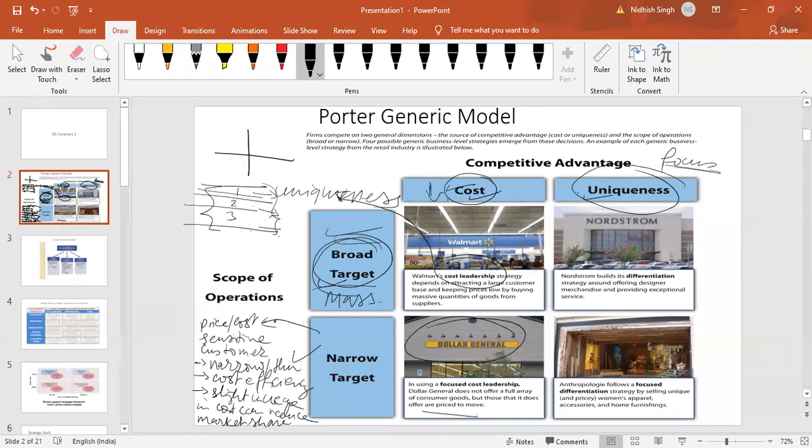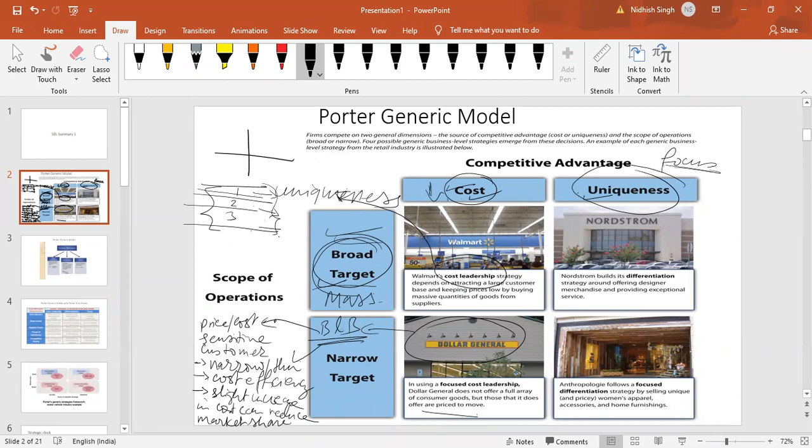So Dollar General. Even in the restaurant chain, we have B&B, right? Bed and breakfast. In the UK and Europe, they are called B&B. Who do they serve? Those floating population travelers who don't have a big budget.